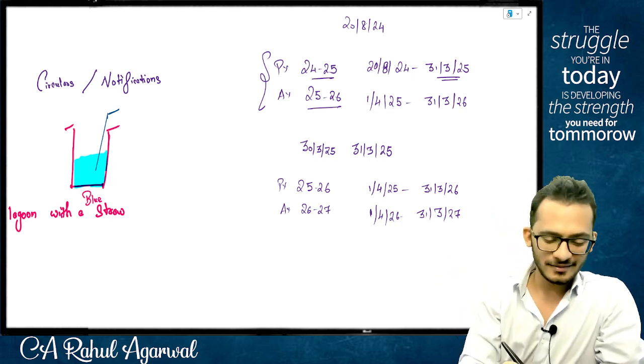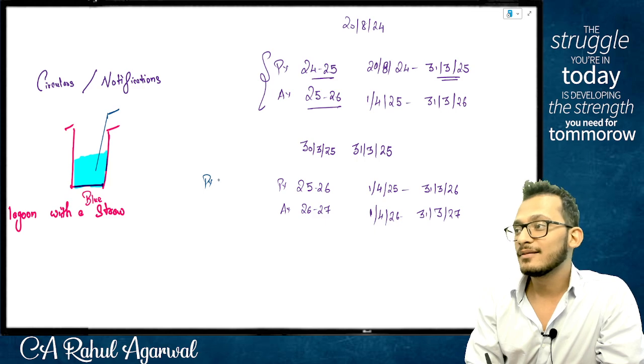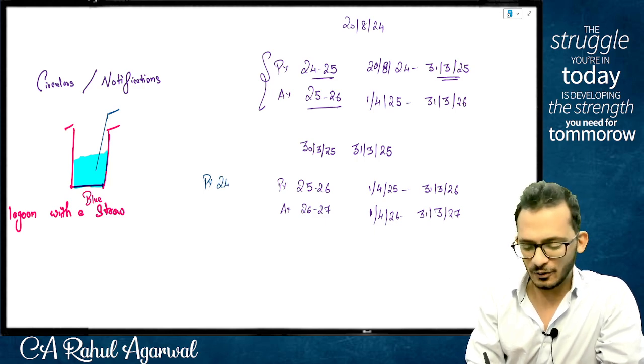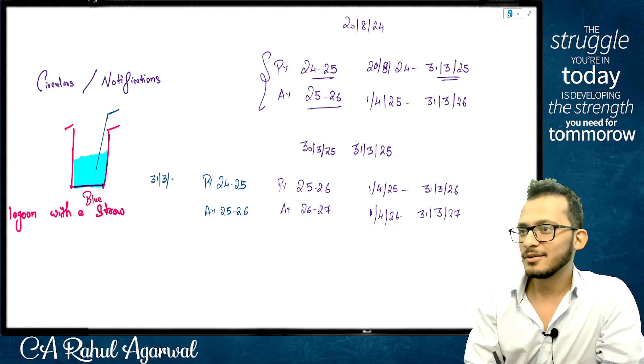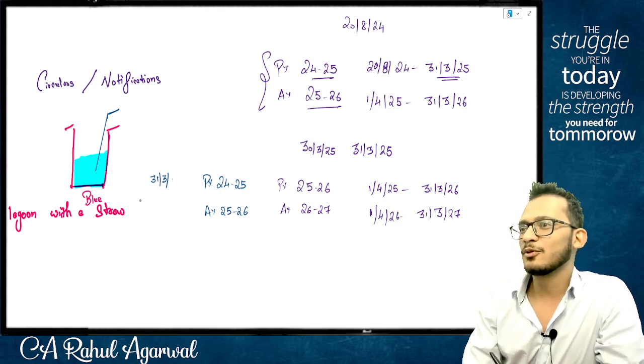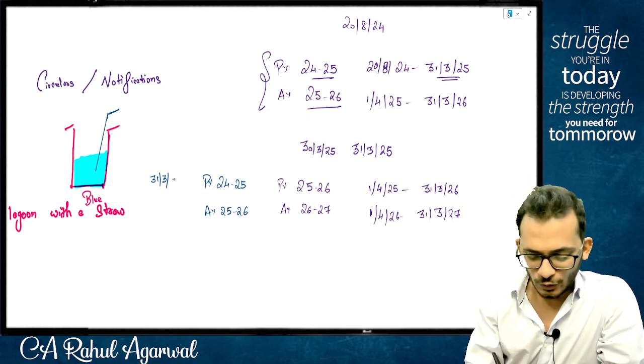So what is your previous year? 24, 25. Assessment year is? Okay, give me the dates. 31st March?